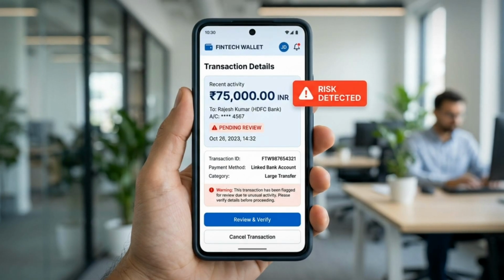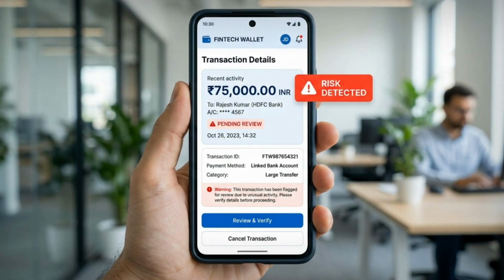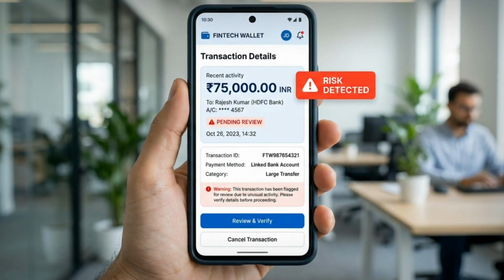An AI agent has determined that a customer deserves a 75,000 rupee refund. However, should it execute this automatically? One wrong tool call could lead to a significant financial error. AI should act, but humans should control.